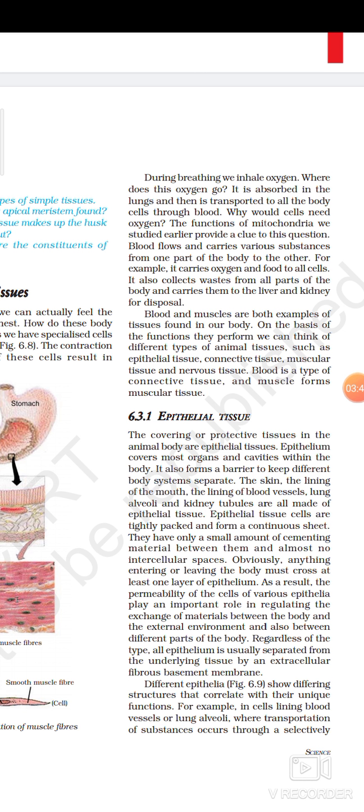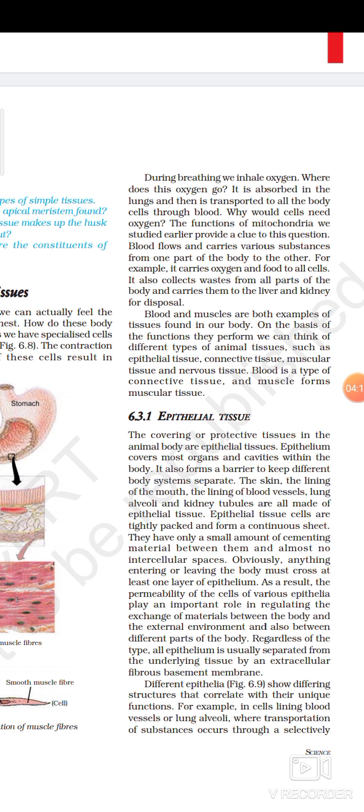Besides carrying oxygen and food to all the cells of the body, it also carries the waste products produced in the different cells of our body. To which organs does it carry those waste products? To the liver as well as the kidney. For what purpose? To remove them from our body, that is, for disposal.